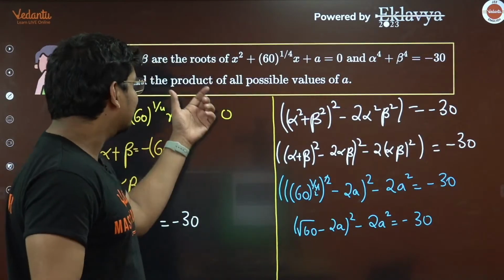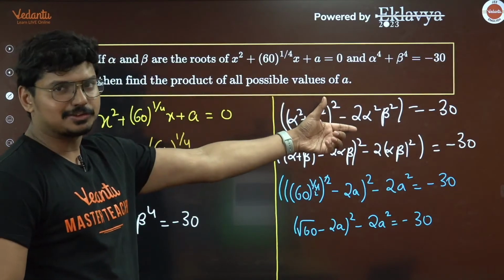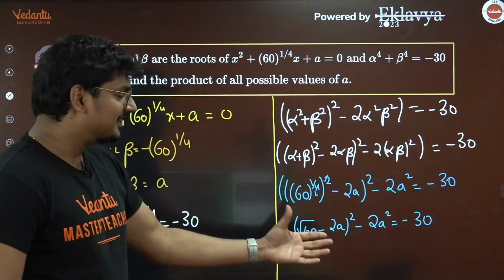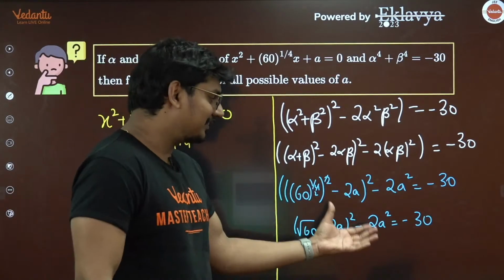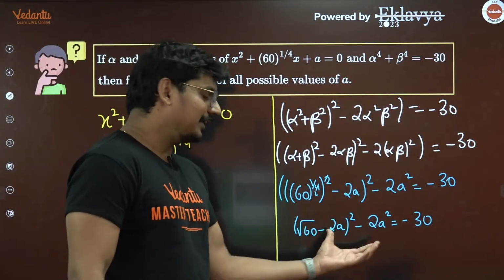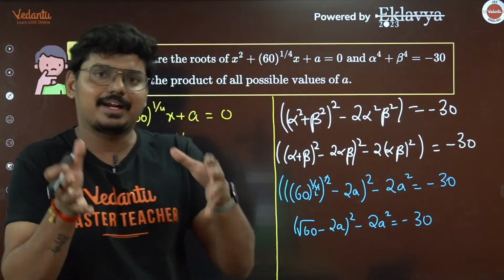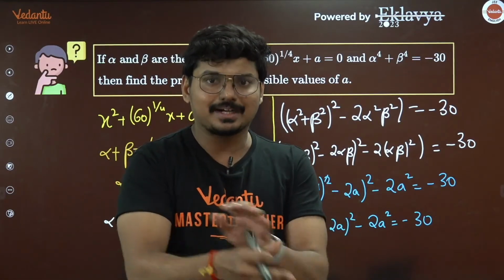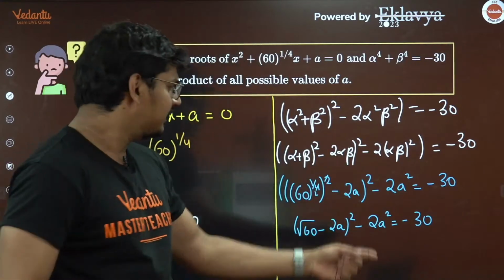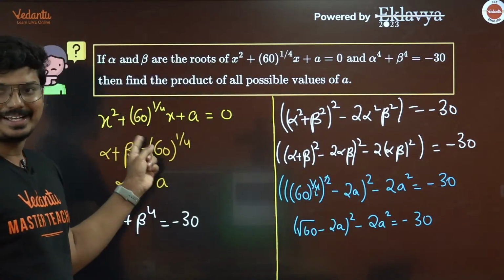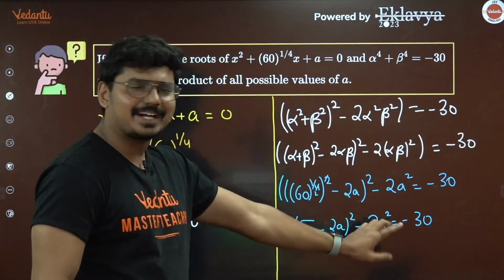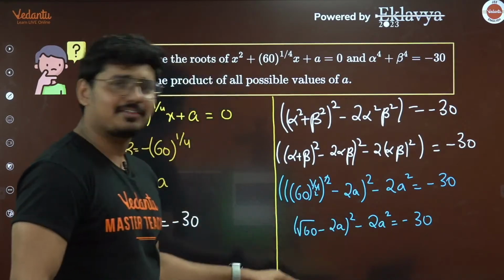We need just the product of all possible values of a, and we are getting a quadratic equation in terms of a. So if suppose a1 and a2 are the possible values, the product of roots is simply going to be c by a for a quadratic equation. So there is no need for us to find out the exact values of a. This is where you have to realize it.